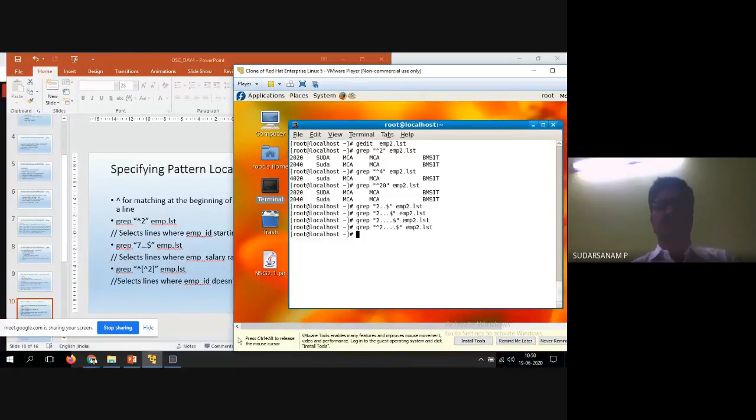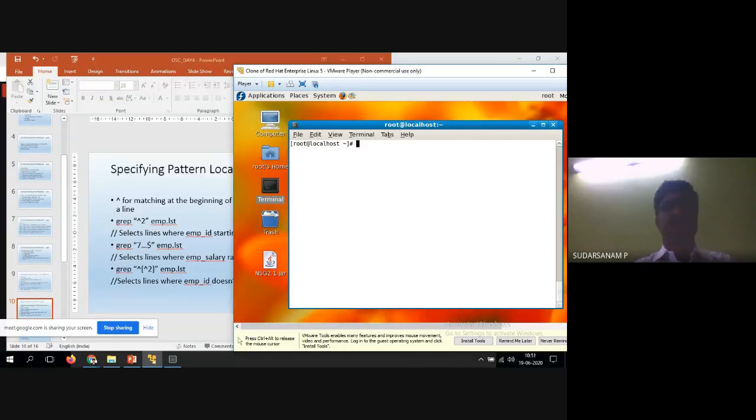Okay, so now we'll go for the other command. Another one is grep with the caret and the not command. That is start with 2 and the negative of that. Now see what will happen for this.